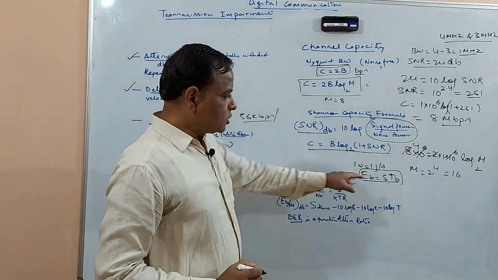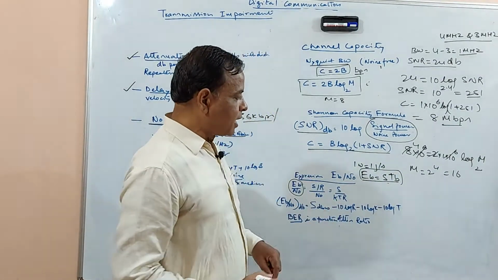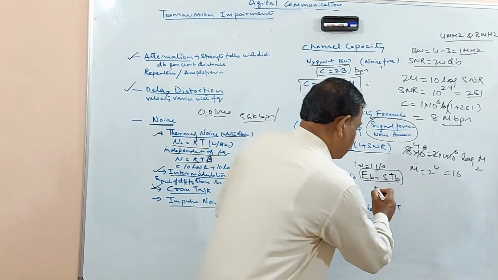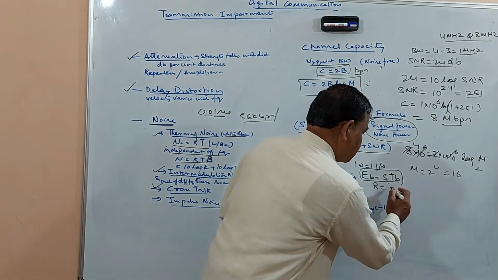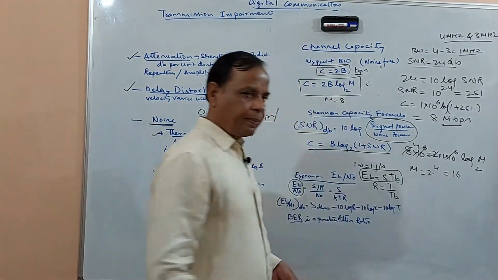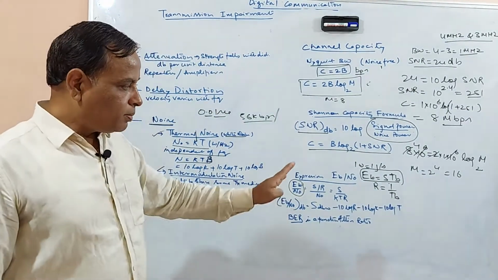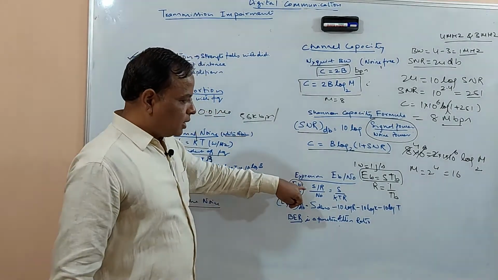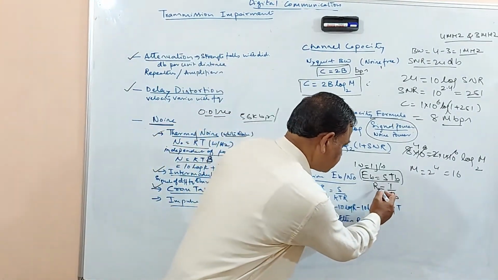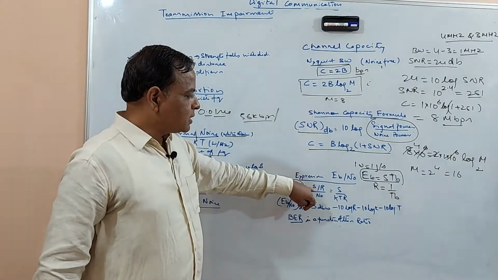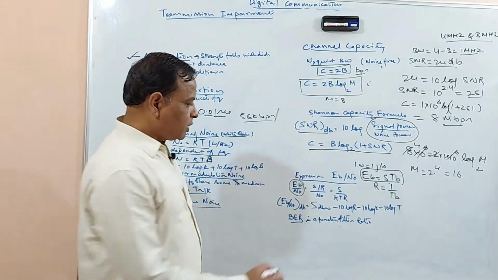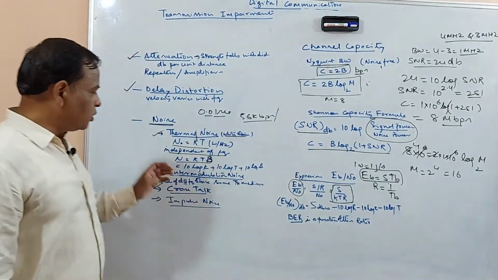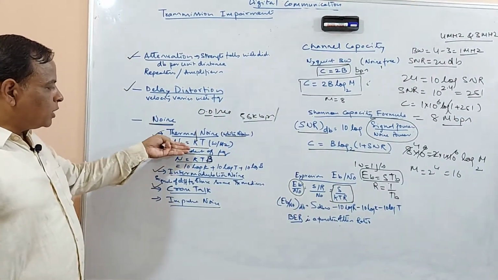Also, the bit rate is expressed as R equal to 1 by Tb. So you can replace Eb by S by R. That's why you get a new expression, S by kTR. N0 is nothing but your thermal noise, and already you know N0 is kT.